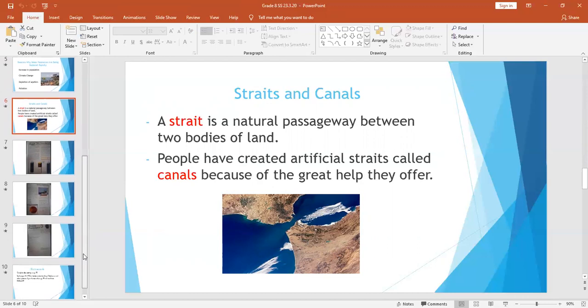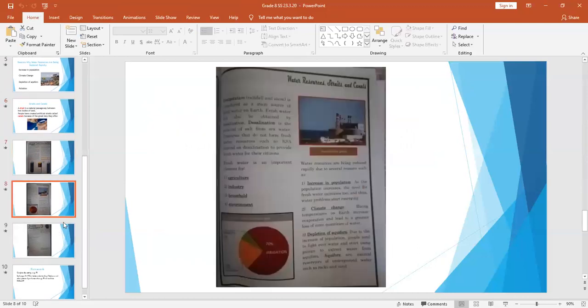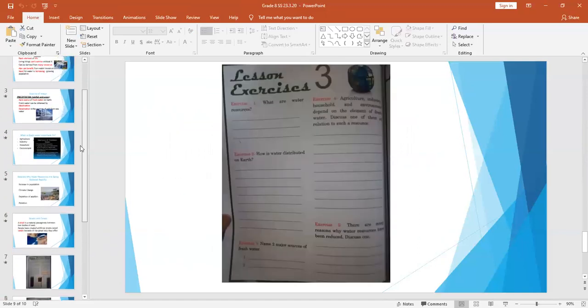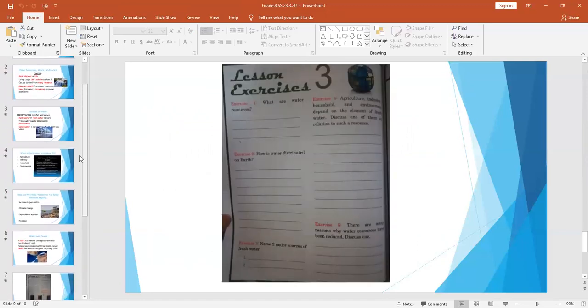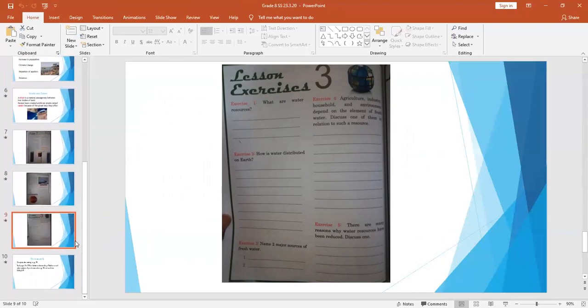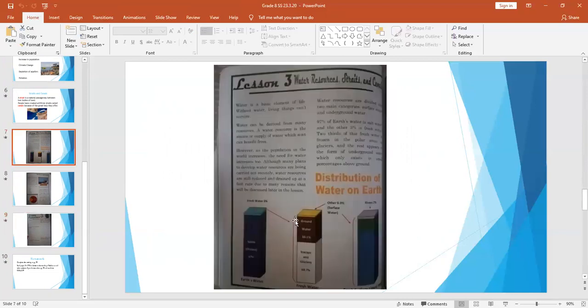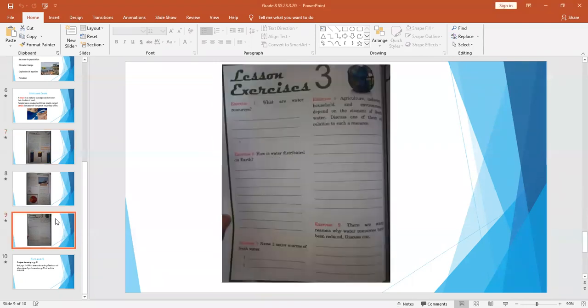I need us now to move on a bit to these questions over here. And you will see that the text that helps us to answer these questions is from page 86 to 90. So here we see, what are water resources? If we go to the first page, I'm not going to answer everything for you, but I am going to guide you as to where to find these answers in the exercise. So the first question asks us, what are water resources?